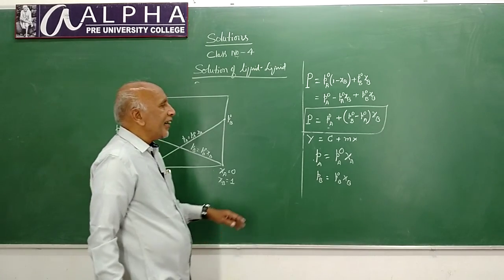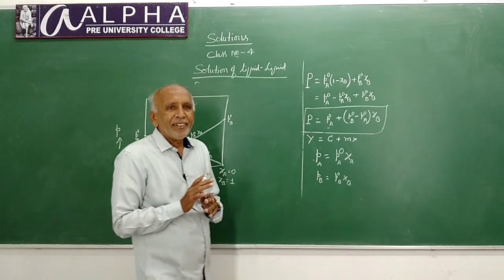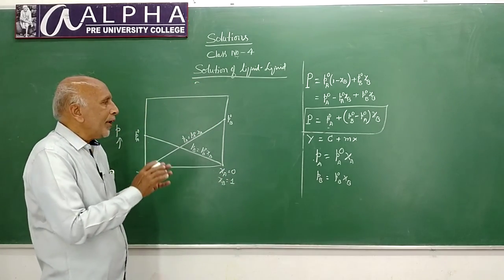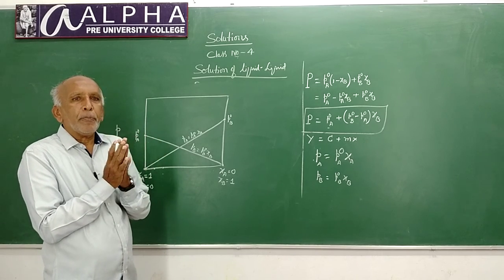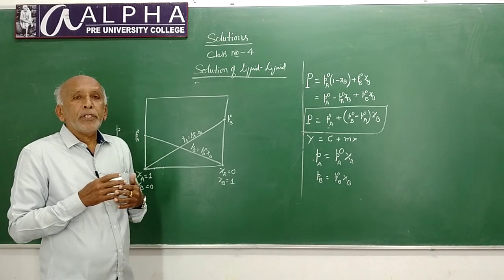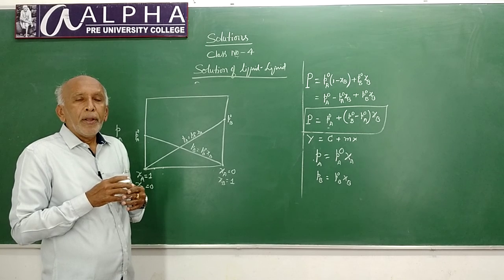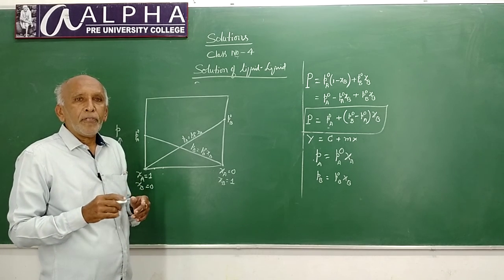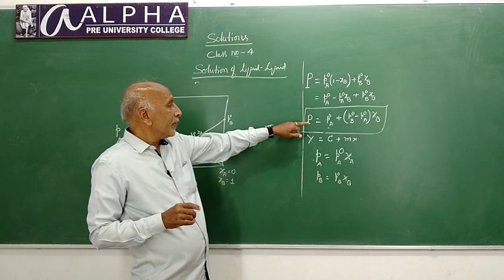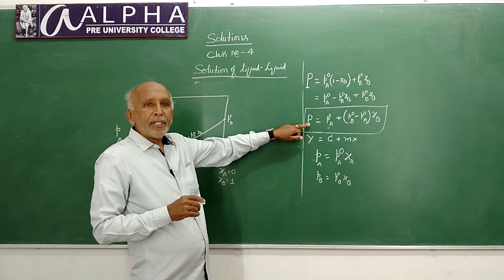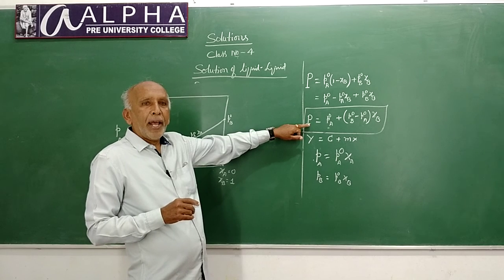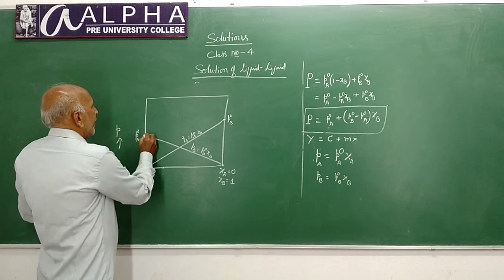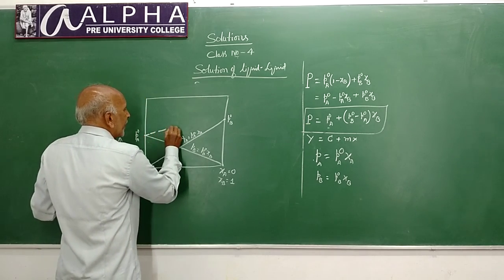Now you consider the mixture, and observe the vapor pressure of the mixture, that is, the total pressure of the mixture at different compositions, different mole fractions. By making use of this expression, plot the graph, which you will get something like this.